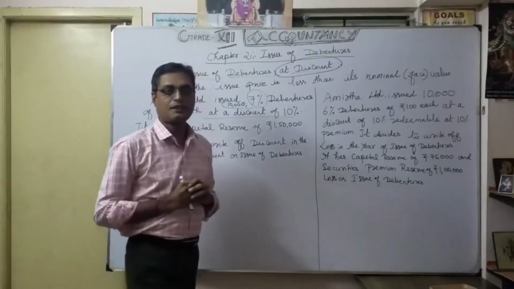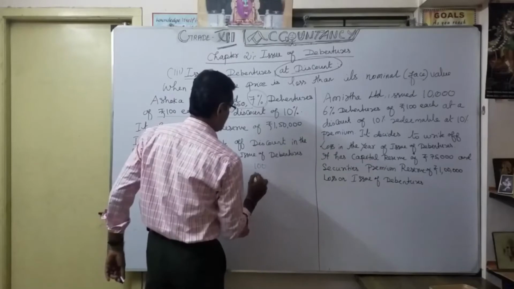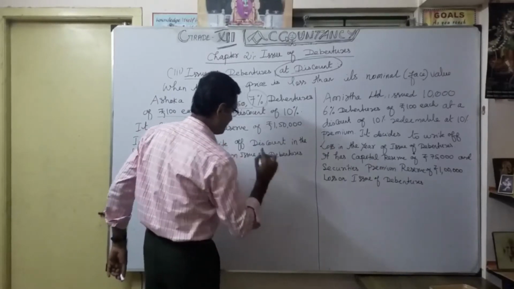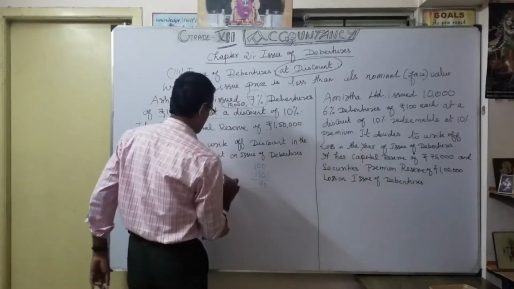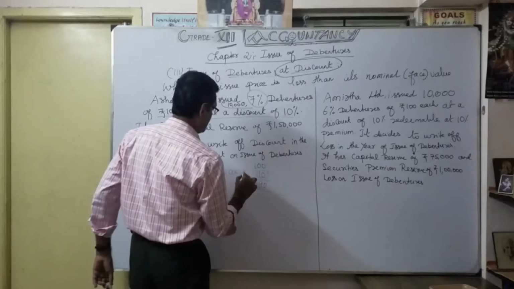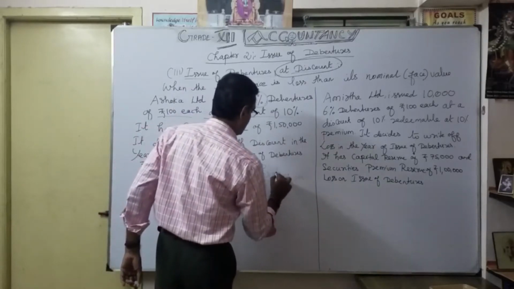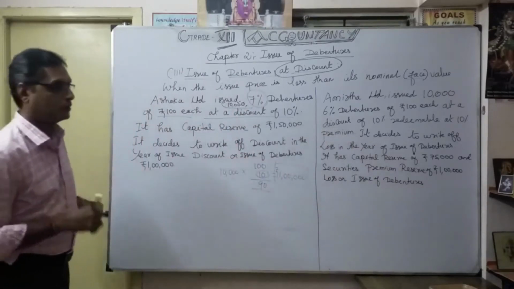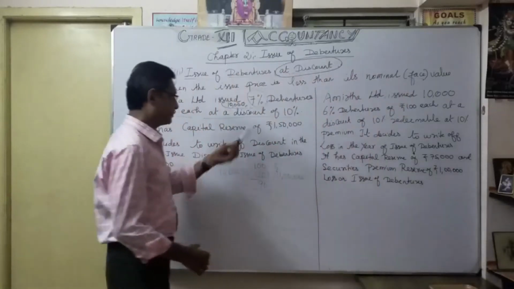So how much? Naturally, you are supposed to give 100 rupees. With a 10% discount, the company will get only 90. So 10 rupees is lost. So how much? 10,000 into 10, so 1 lakh. That is the calculation. Understood now? So how are you going to compensate for that? Now let's see, this is explained here.